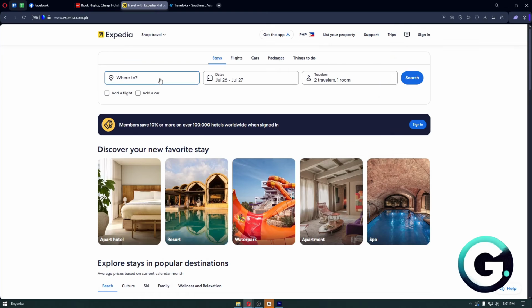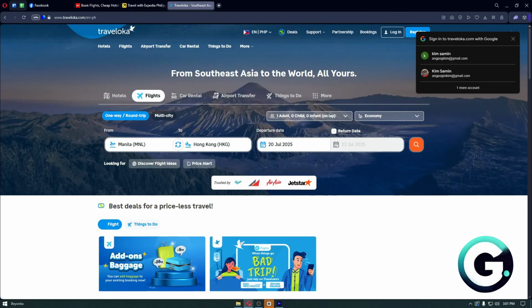Another tool is going to be Expedia. So we have this one. And lastly, I suggest using Traveloka.